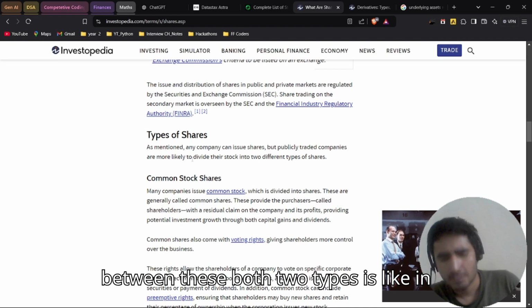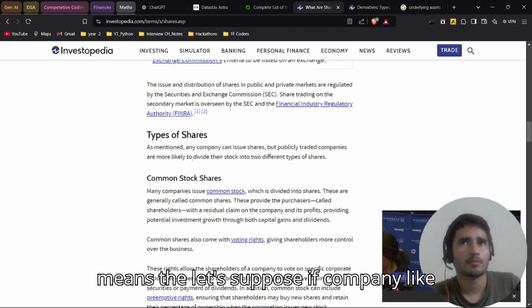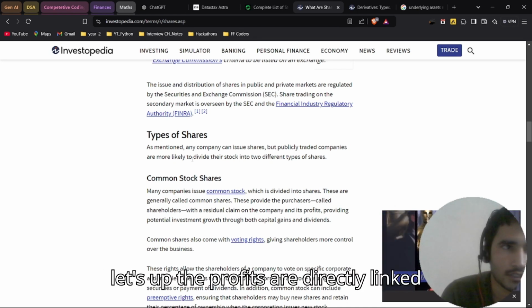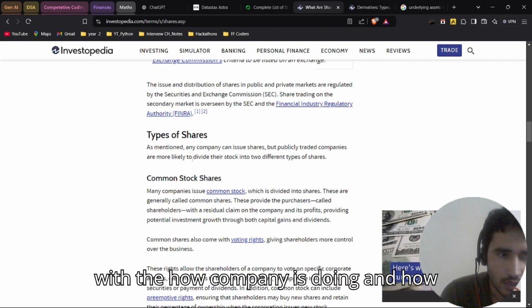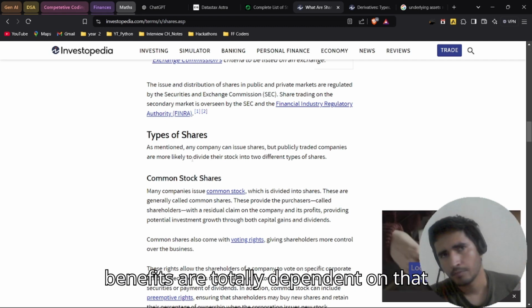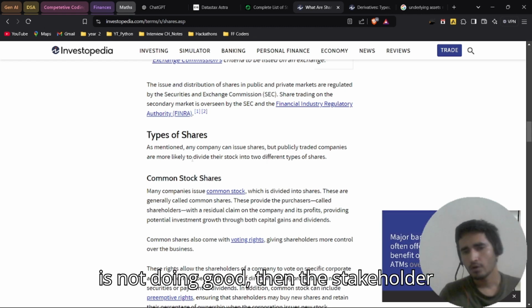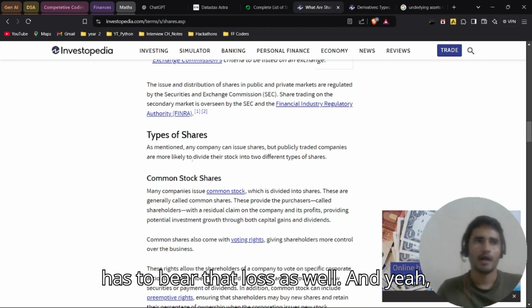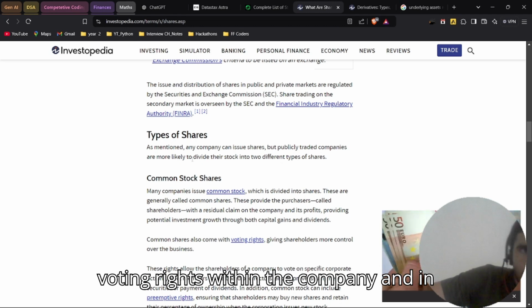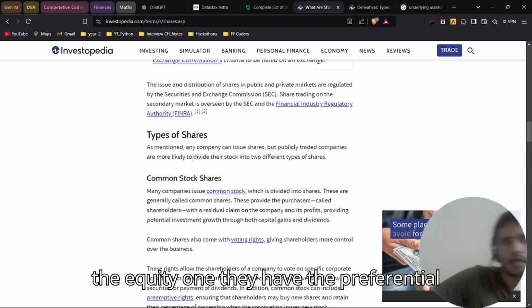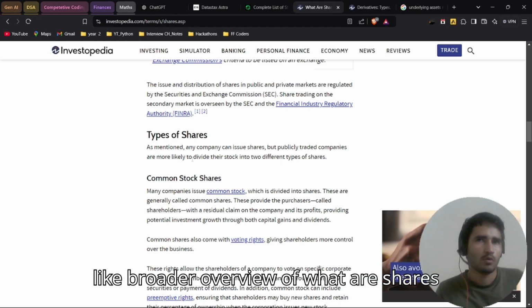The major difference between these two types is that in one we have dividends. In simple terms, within equity the profits are directly linked to how the company is doing and how much profit it is making, and the benefits depend totally on that. So if the company is not doing well, the stakeholder has to bear that loss as well. In preferential shares they don't have any voting rights within the company, and in equity they have the voting rights. So this is a broader overview of what shares are.